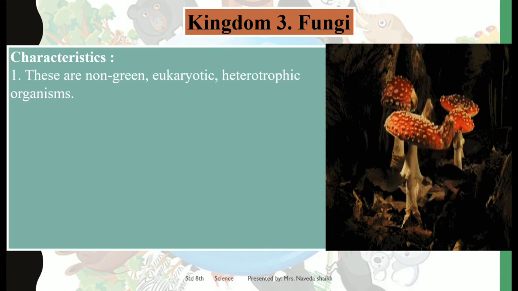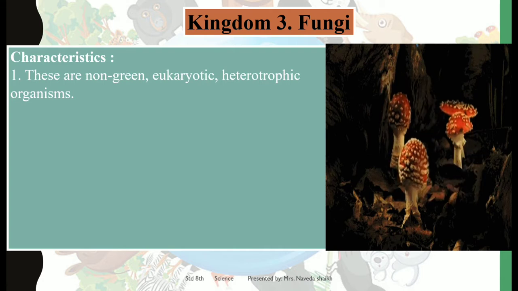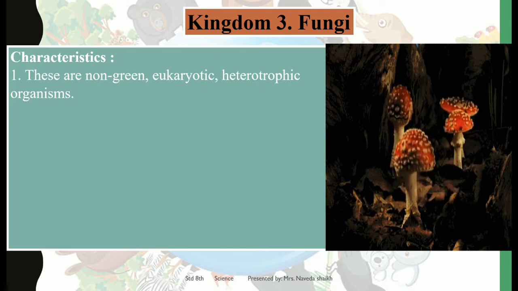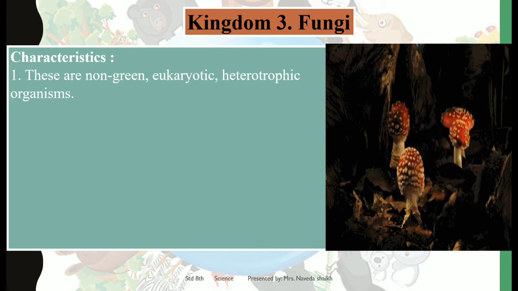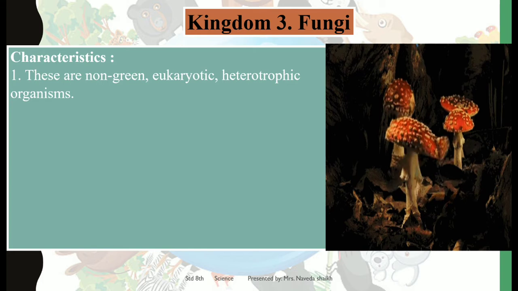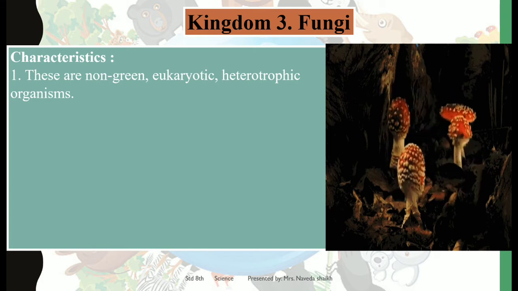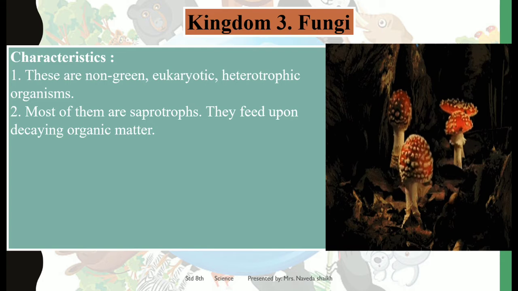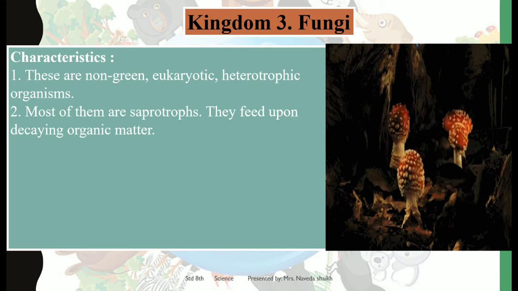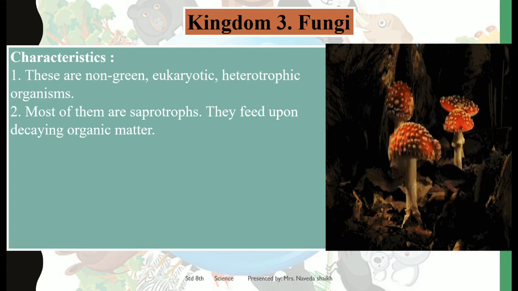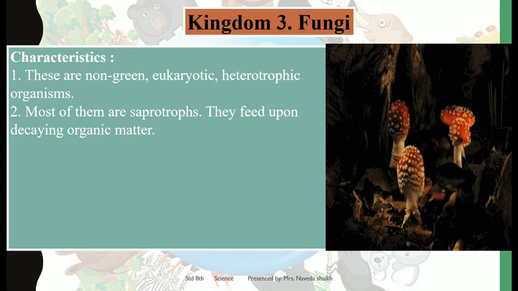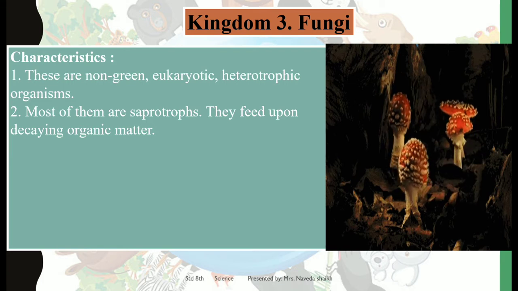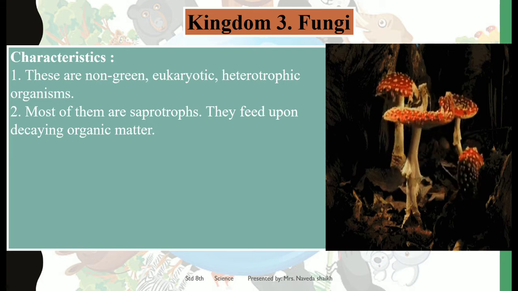These are non-green, eukaryotic, heterotrophic organisms. Heterotrophic and eukaryotic are important terms that you need to remember. Heterotrophs, I hope you all remember, depend on other organisms for their food. Most of them are saprotrophs. Saprotrophs live on dead and decaying organisms. They feed on dead and decaying organic matter in order to get nutrition.